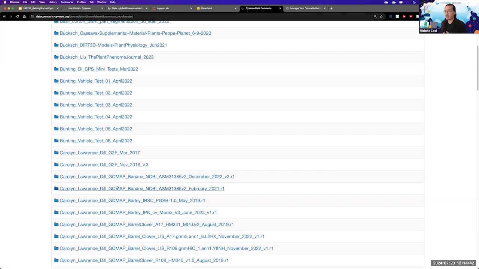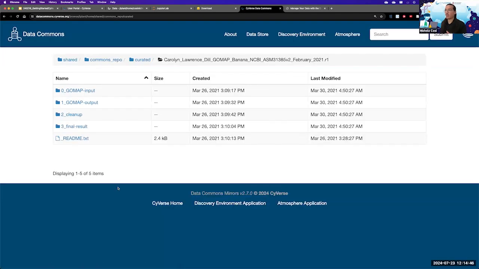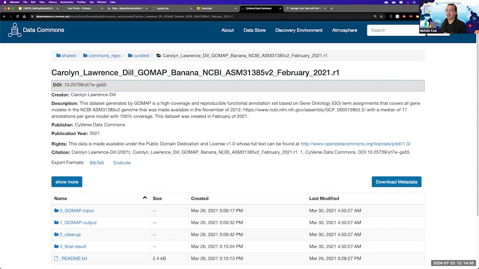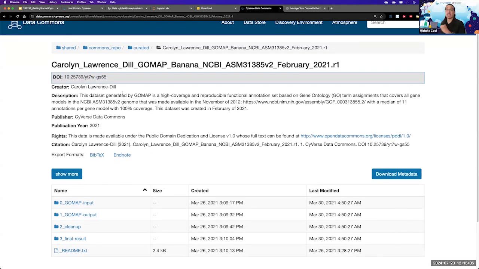For example, here I'm looking at the Caroline Lawrence Still group, which has a gene ontology map of banana. And here is this DOI code, which, if you know about DOIs, digital object identifier, it will always be leading to this page where you can download this data.